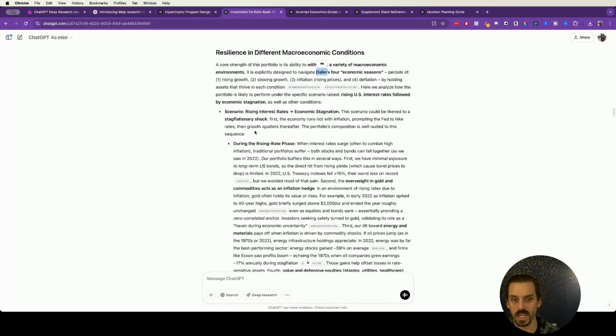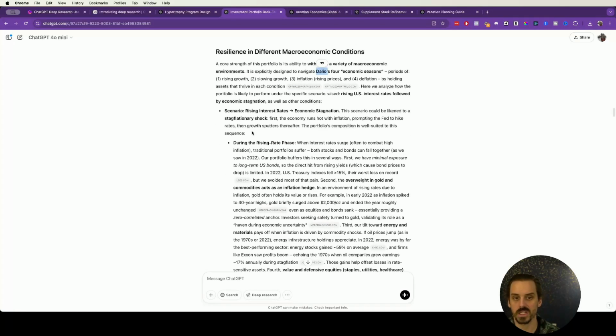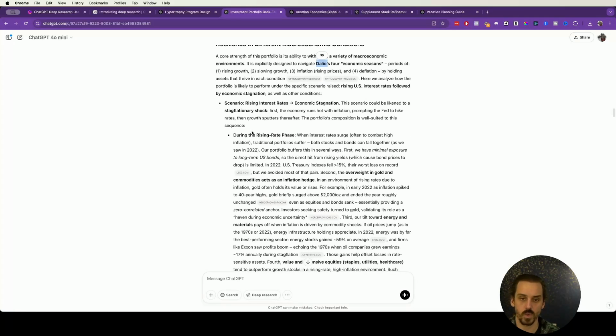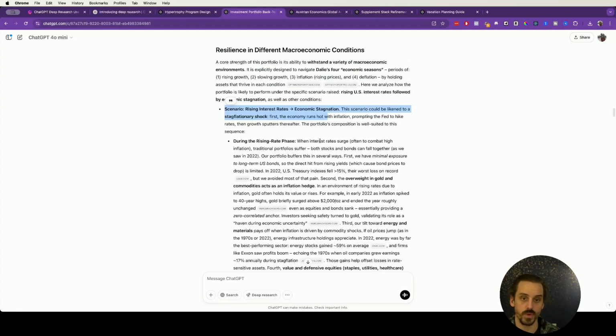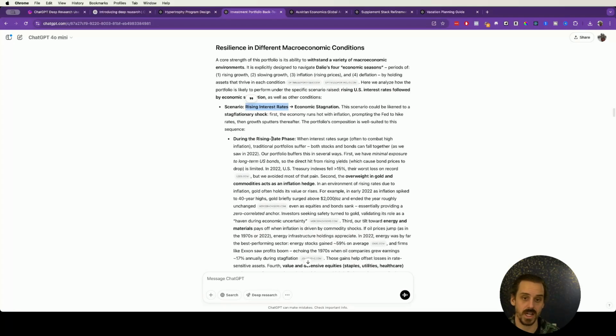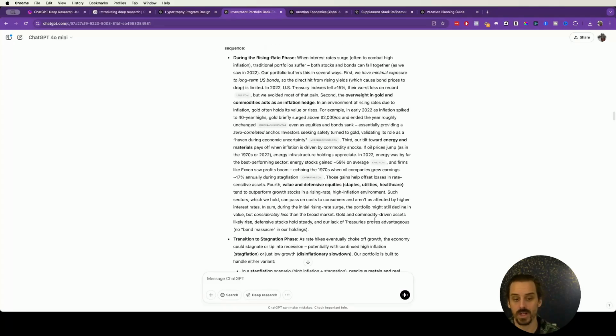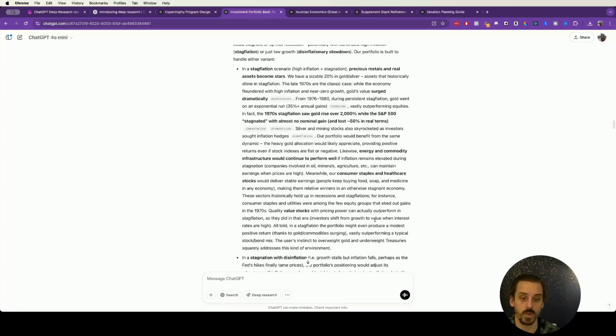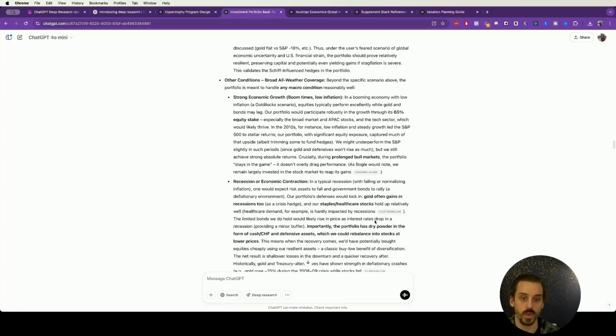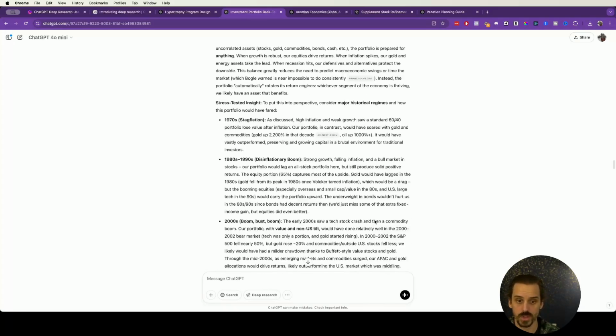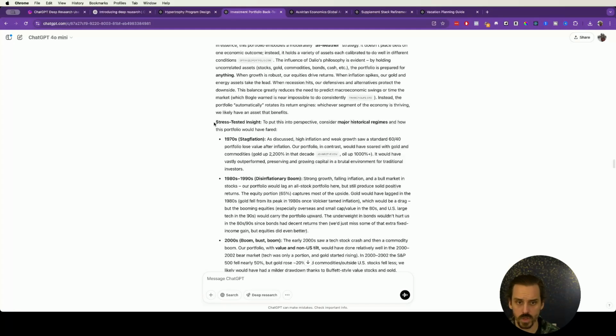And then I was super impressed by this area as well, where it went through and said, in these different situations, here's how you would want to rebalance this portfolio. So in situations where interest rates are rising, which is what I think we're going to continue to have now, rising interest rates with a stagnating economy, how would it fare in that type of situation? And how might you want to consider rebalancing the portfolio during those situations? And so that alone was pretty cool.